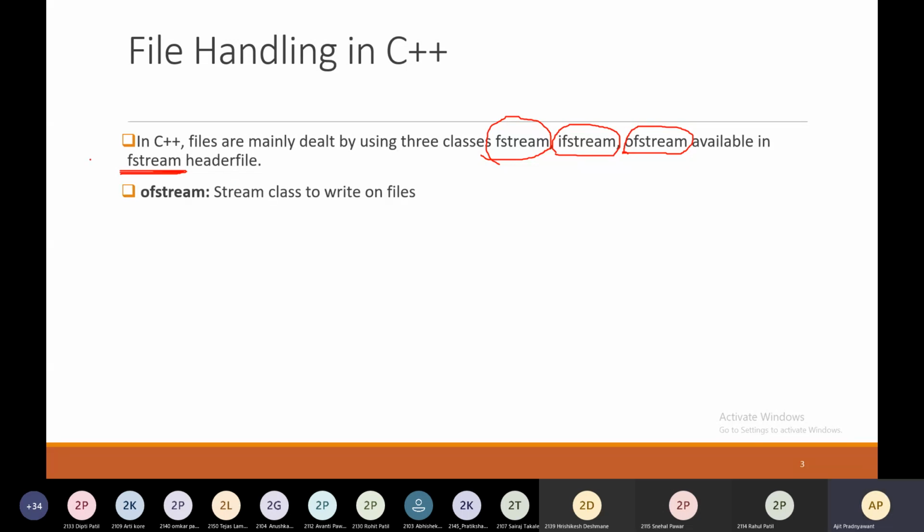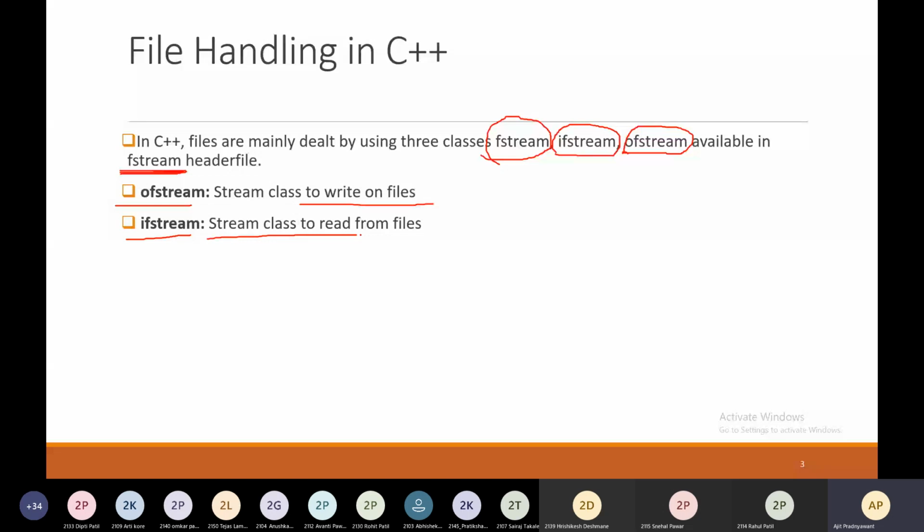So ofstream, this class is used to write onto files. Next is ifstream. This is the stream class to read from files. This is the class which will help you to read from files.